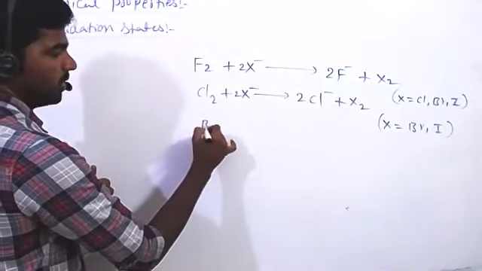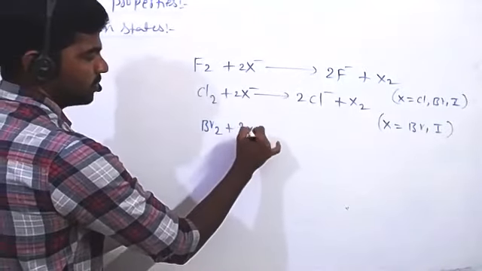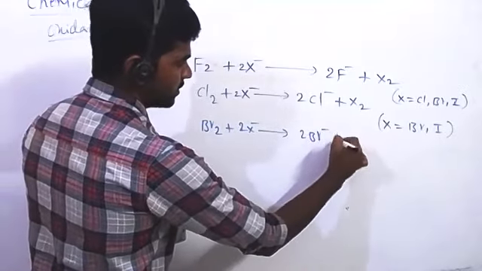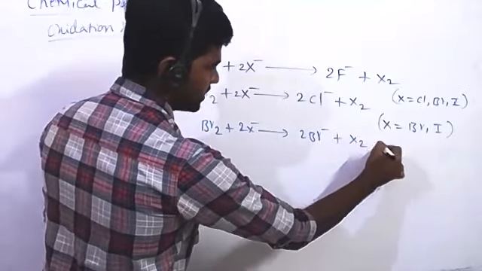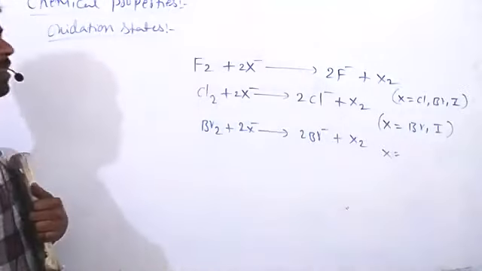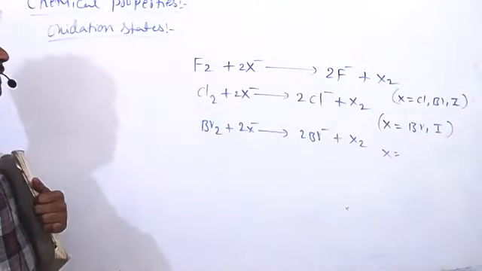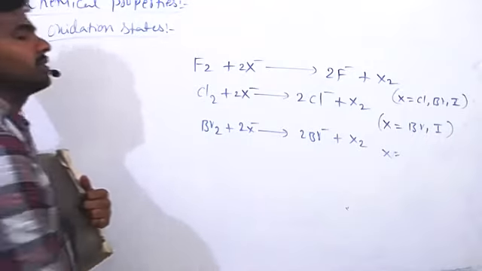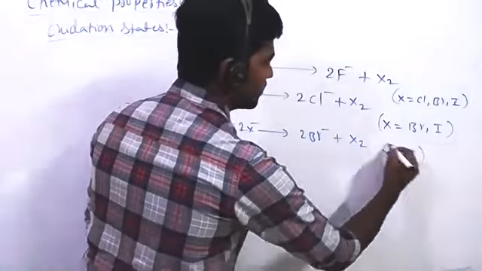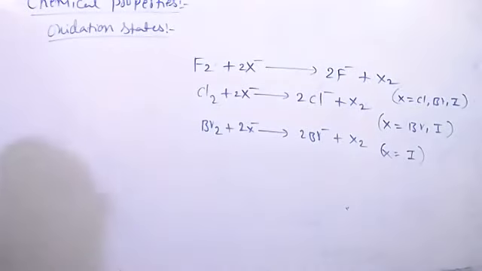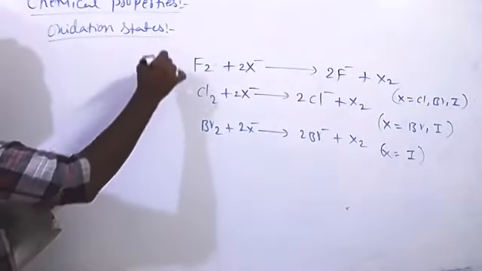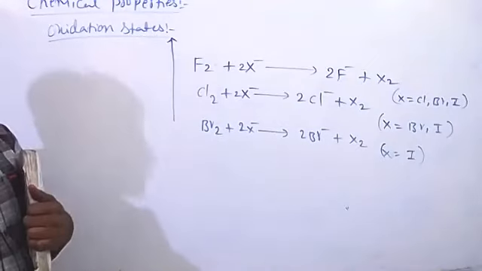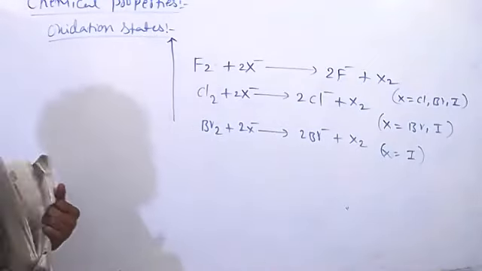Now, bromine plus 2X minus gives rise to 2Br minus and X2. What is X here? Iodine. Good. So from this observation, it is clear that down the group, oxidizing character decreases. Fluorine has the highest, iodine has the least.